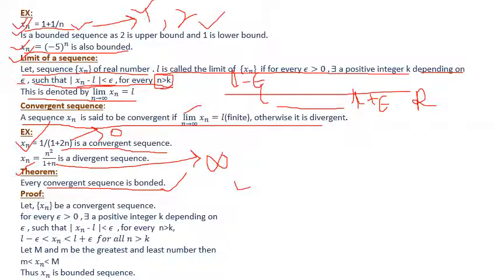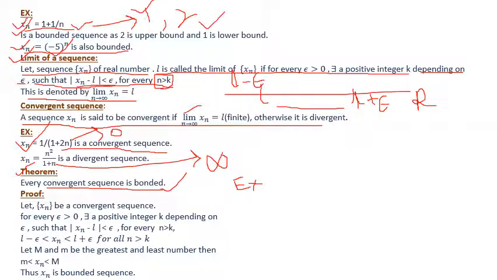Now I am giving an example supporting this, that the converse of the theorem will not be true. Our example is, suppose we consider this sequence, minus 5 to the power n. This sequence is a bounded sequence. For n equals 1 this is minus 5, for n equals 2 this is 5. So this is a bounded sequence, but it is not a convergent sequence.